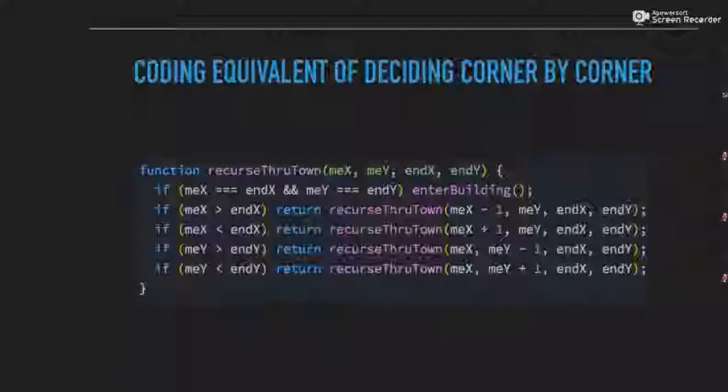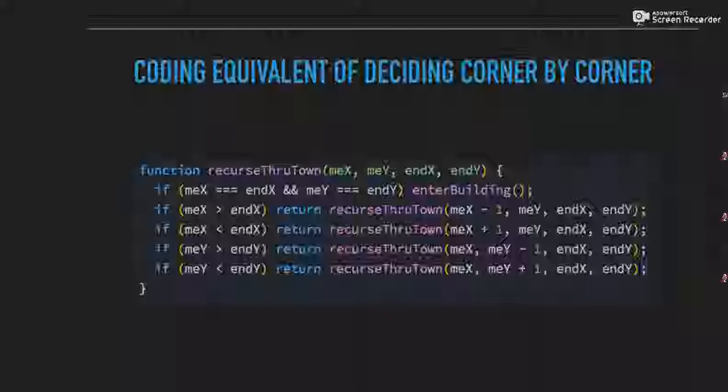Here's the coding equivalent of going corner by corner. Now, at a quick glance, to me personally, this seems a lot more clear. Maybe not more clear in the sense that we don't necessarily know what each step is doing, but we get the sense that, okay, if we are at our building, we're going to enter it. If we're not in our building, we're going to recurse through town, and we're going to rerun this function until we're at our building, right? Now we'll break this down into even smaller steps.